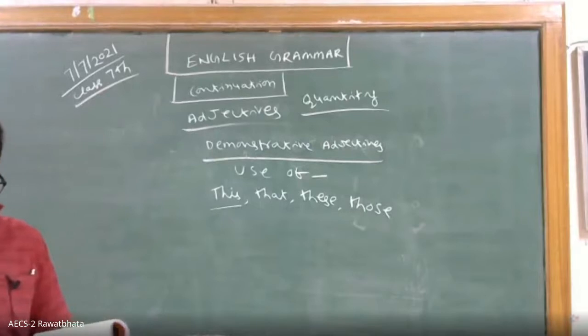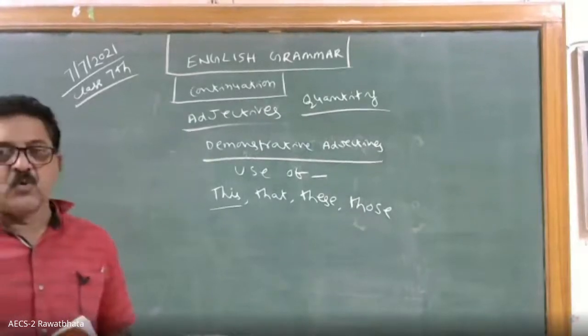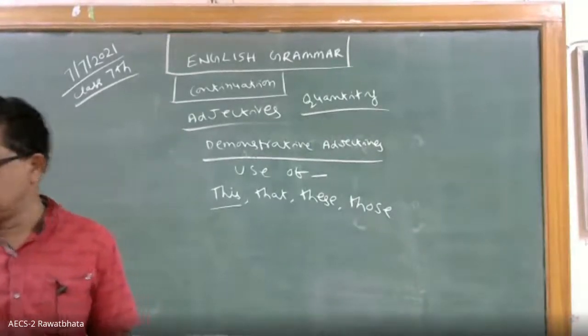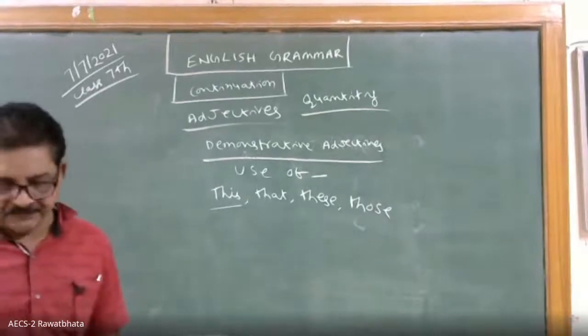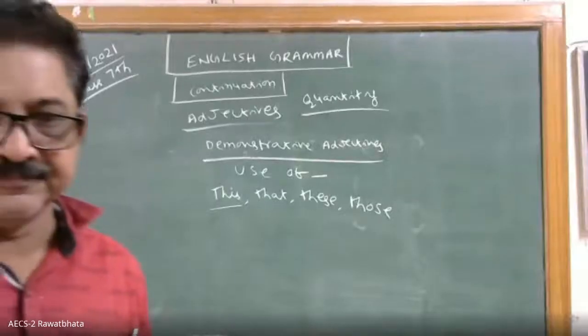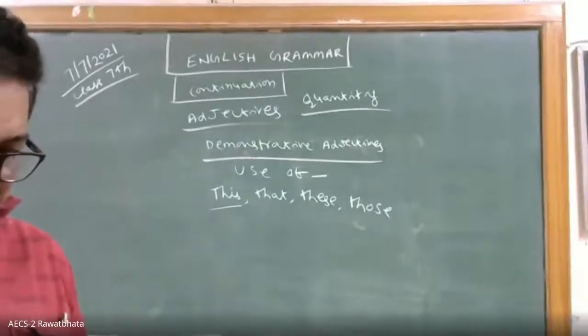Then you see, one more type will come. You please note down. We will go to that. One more type. Noted, sir. Okay. Please write down.